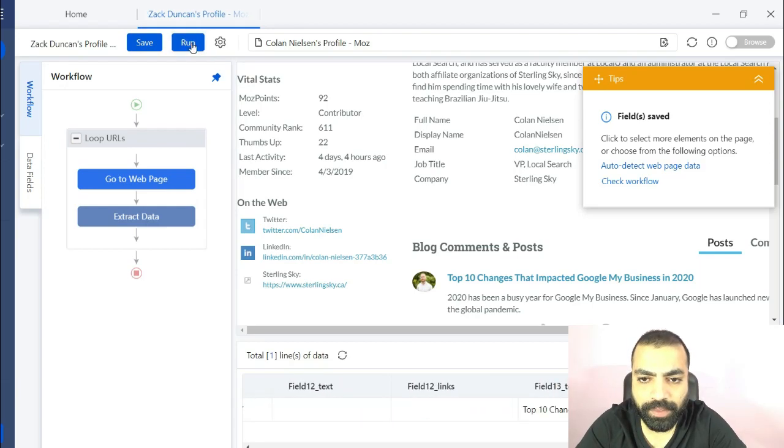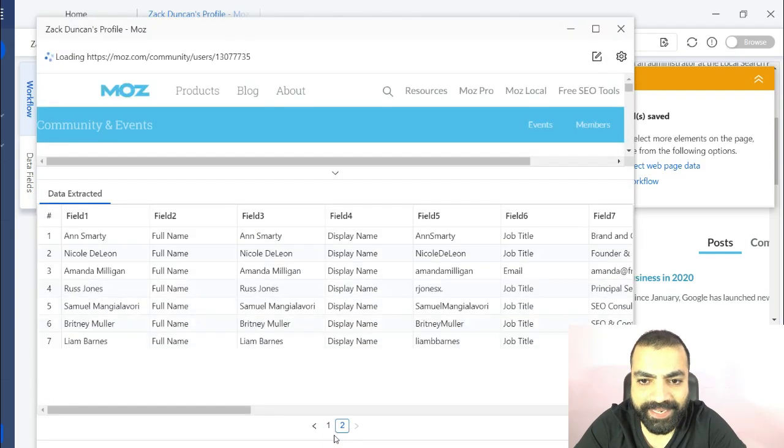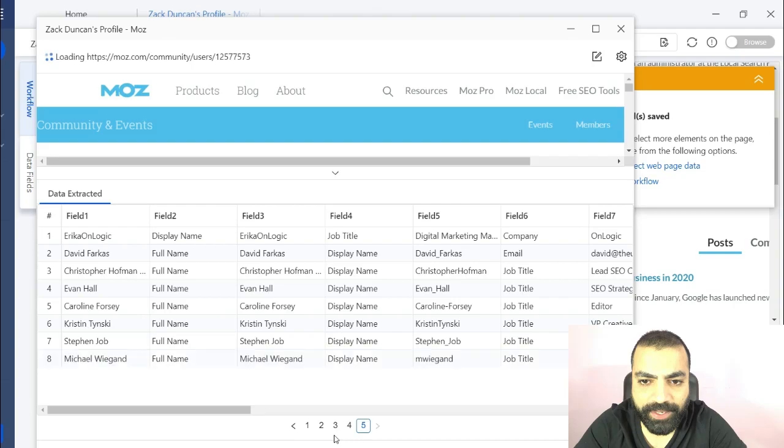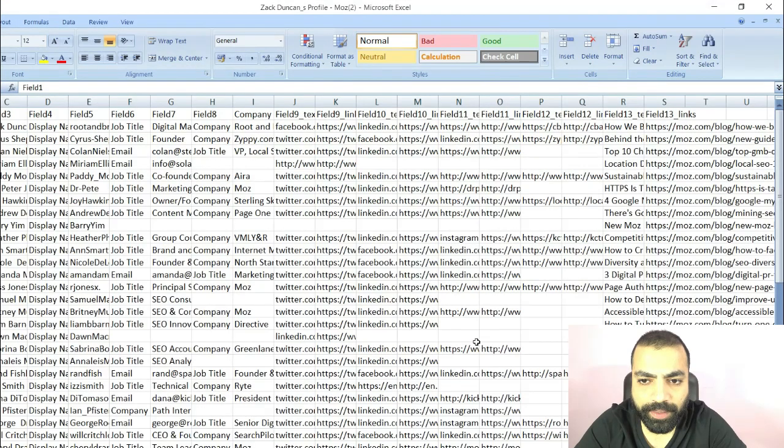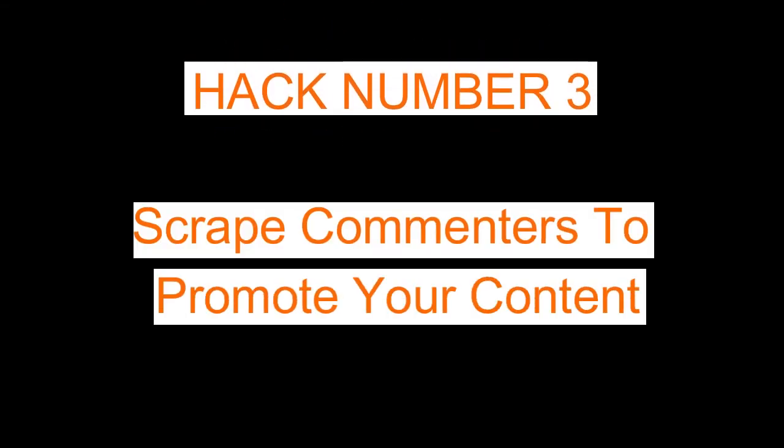So click on run, then run the task on your device. Now you can see it has started scraping. Once you have enough data, you can stop the run, export data, and this is how your Excel file will look like. Hack number 2, scrape commenters to promote your content.